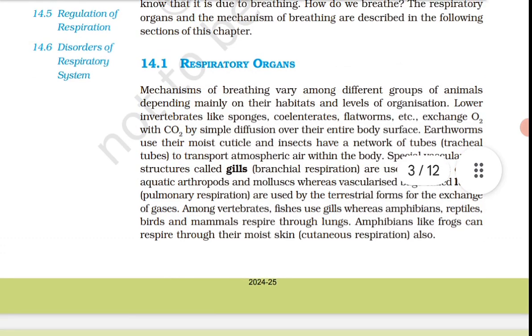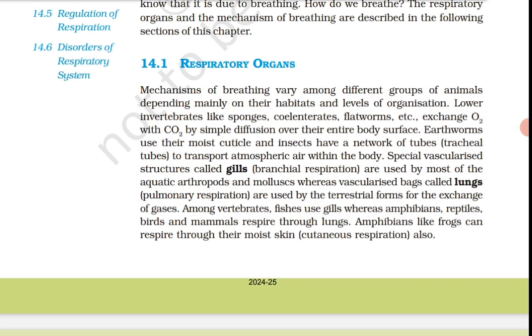A special vascularized structure called gills, branchial respiration, is used by most of the aquatic arthropods and mollusks, whereas vascularized bags called lungs, pulmonary respiration, are used by terrestrial forms for the exchange of gases. Among vertebrates, fishes use gills, whereas amphibians, reptiles, birds and mammals respire through lungs.